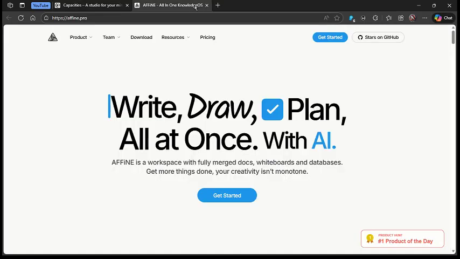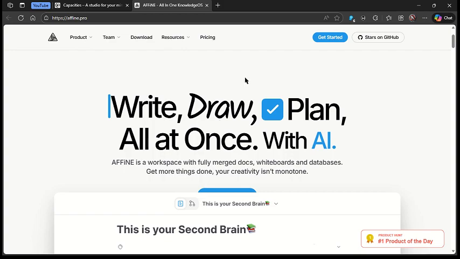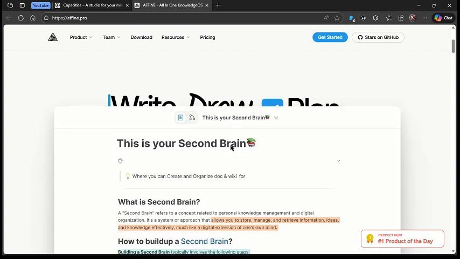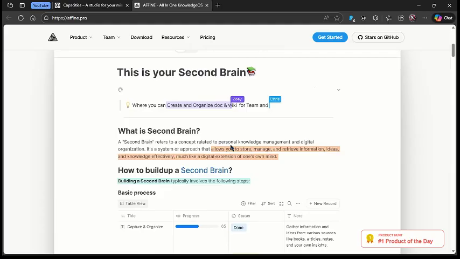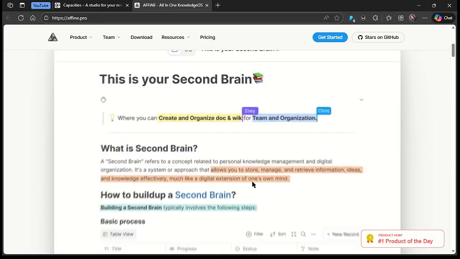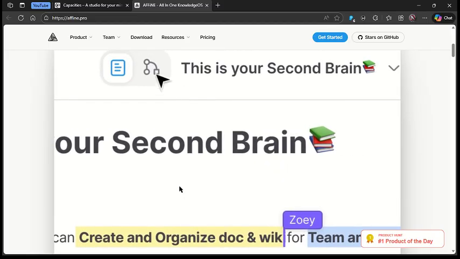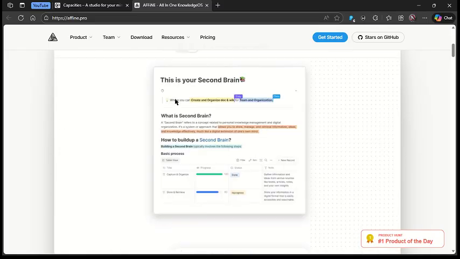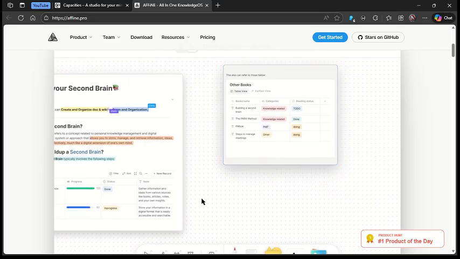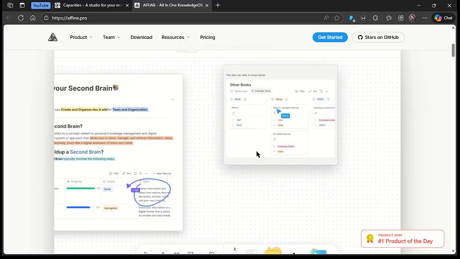Then talking about Affine Pro, on the other hand, it offers a more powerful all-in-one workflow: notes, documents, whiteboard, and database, which makes it ideal for teams brainstorming, planning, and presenting in one place. Its pros include real-time collaboration, visual layout, and strong customization, but the platform can feel heavier and has a steeper learning curve, and some features still feel under development, like they need more work.